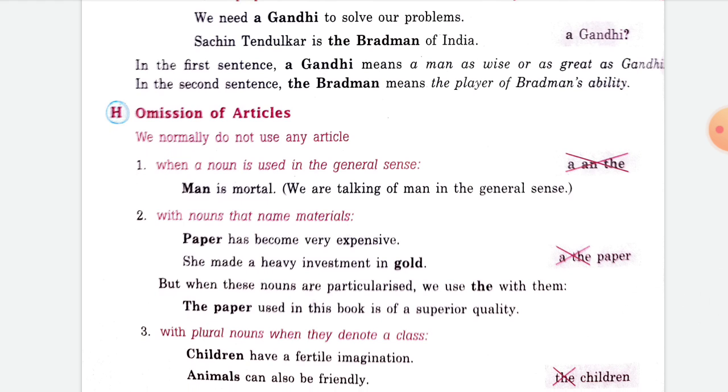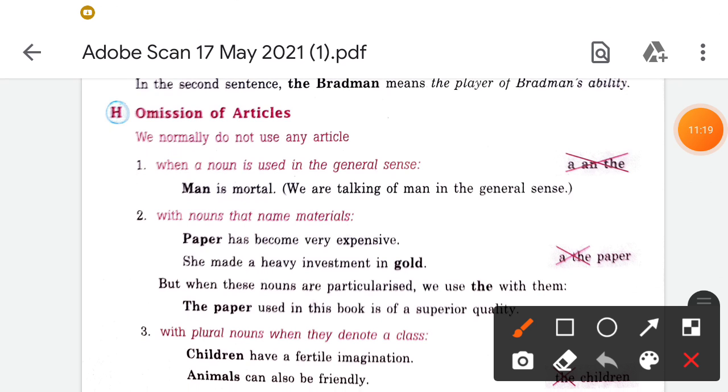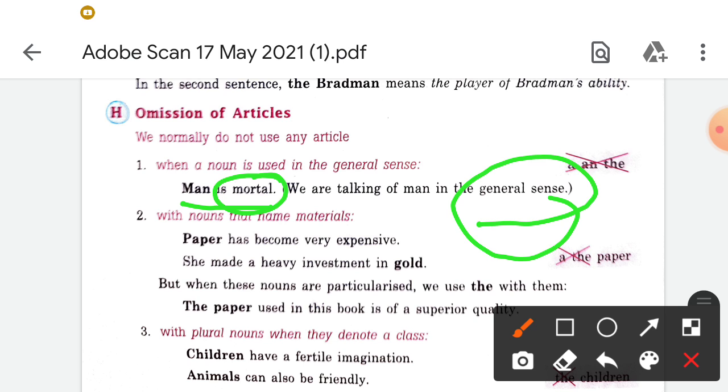In which cases? Look at this: man is mortal. Mortal means one who will die. In that case we are talking about man in the general sense, so we are not using the. It will be "man is mortal".